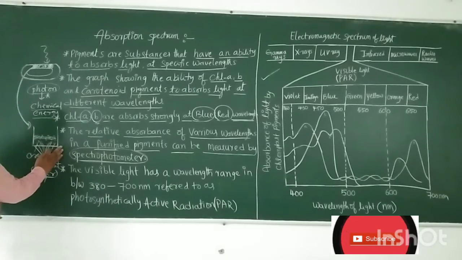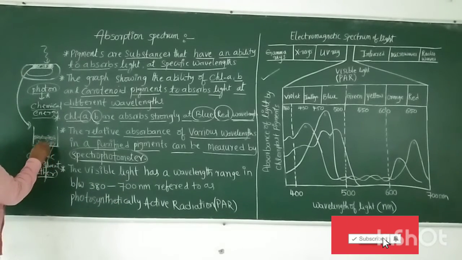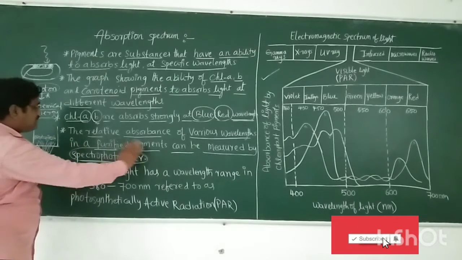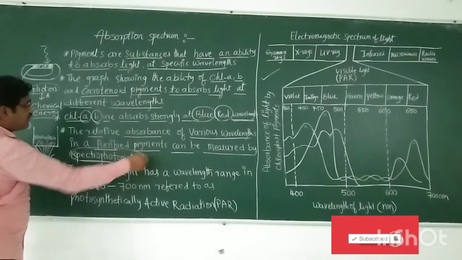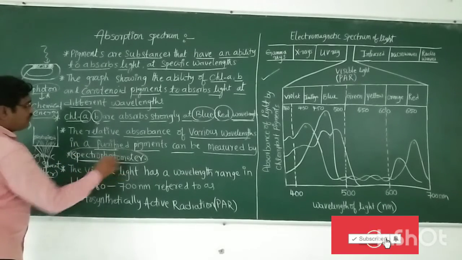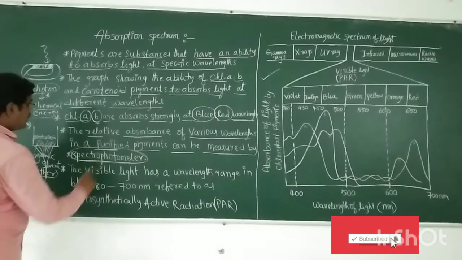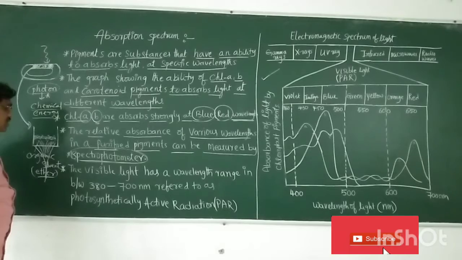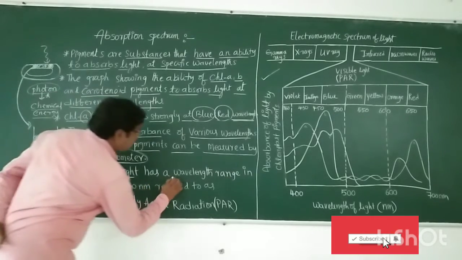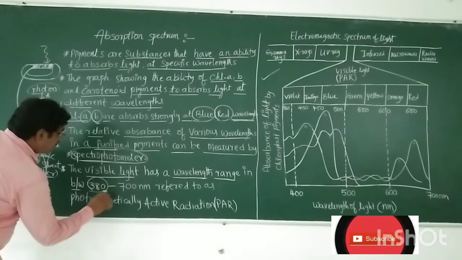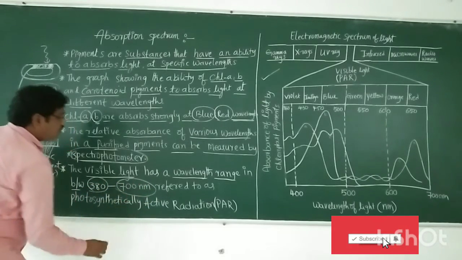Which pigments absorb more light is represented by a graph, and the instrument required for this is called the spectrophotometer. In this absorption spectrum, the visible light has a wavelength range between 380 nanometers and 700 nanometers.